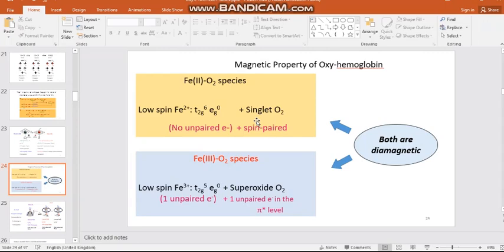These two unpaired electrons undergo antiferromagnetic coupling. What is antiferromagnetic coupling? The spin orientation of one ion is in one direction and the other ion is in the opposite direction. They are interacting via the bond, so the antiferromagnetic coupling is operating. Due to that, the overall net spin will be zero. So the species is collectively diamagnetic in nature.